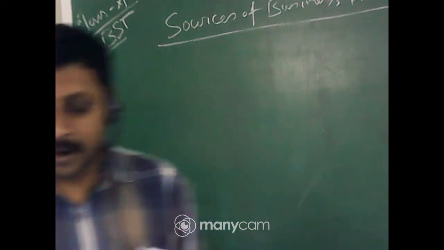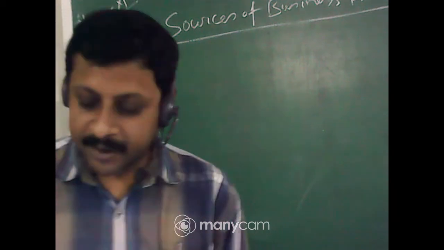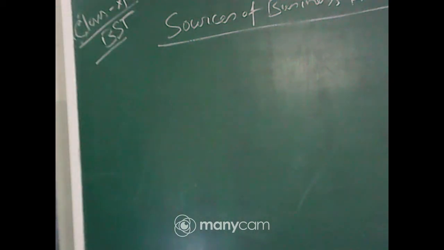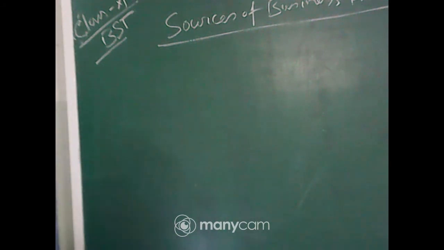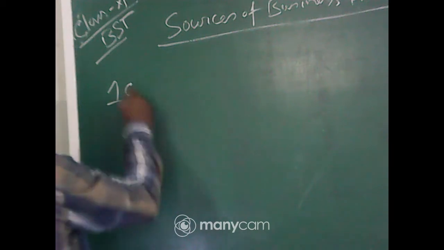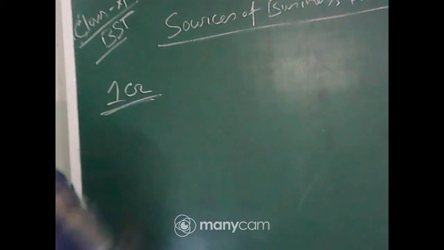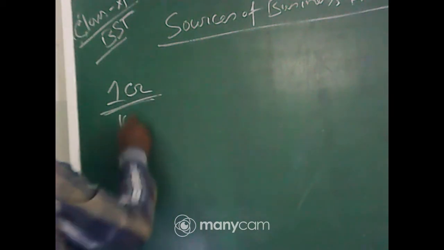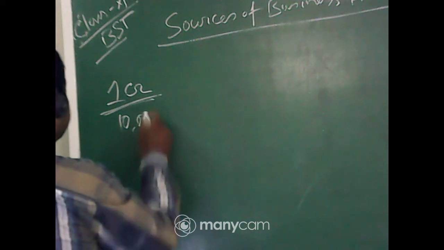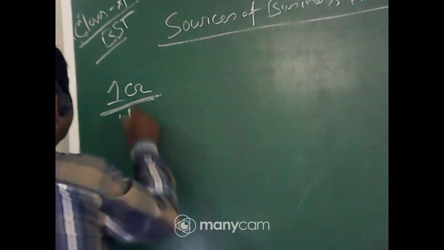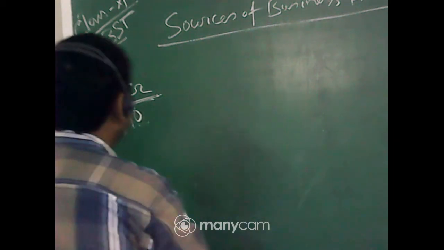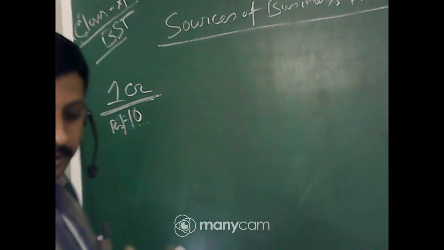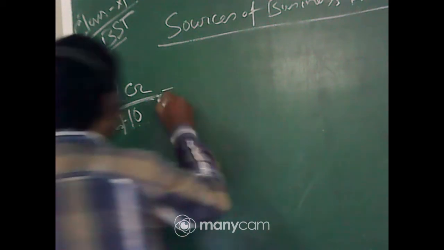Now what is share? I have discussed yesterday. Share is a capital of a company divided into small units. That is, if your capital is 1 crore, it should be divided into 10 lakh units, and if you divide it by rupees 10, that one share value is rupees 10, that is called face value. That is the initial value of the share, called face value.